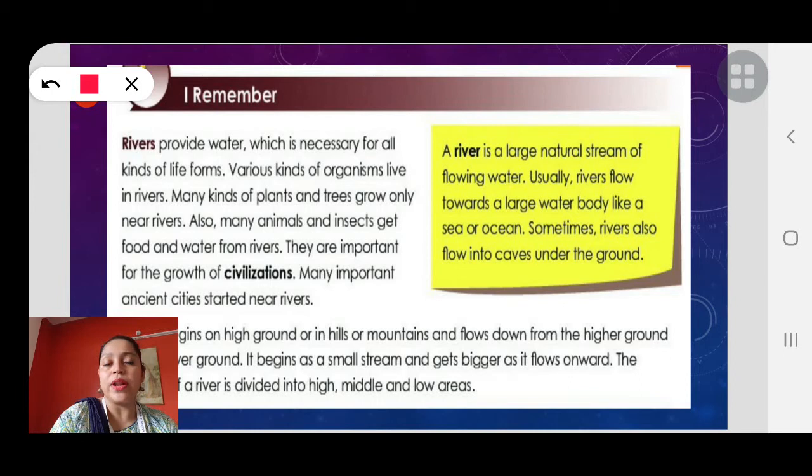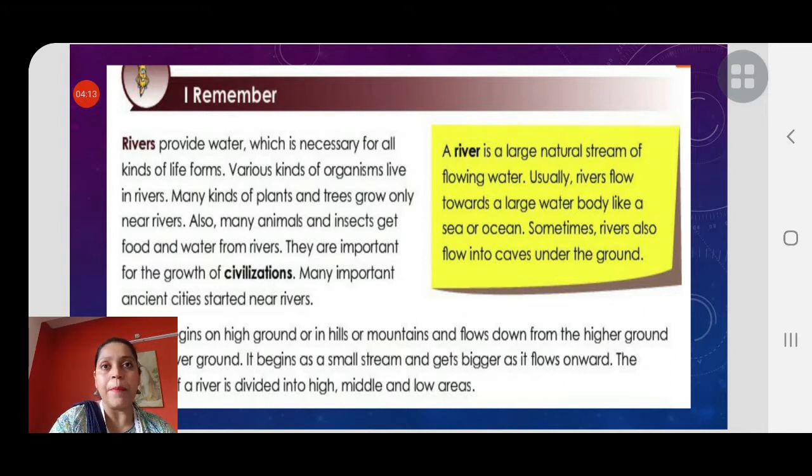So children, what is civilization? As it's given here, rivers are important for the growth of civilization. Many important ancient cities started near rivers. Now, what is civilization? Civilization means, children, a group of people who have their own culture, their own way of living, and their own clothing habits. That is called civilization. And for the growth of the people also, water is very necessary, that is, rivers are very necessary.